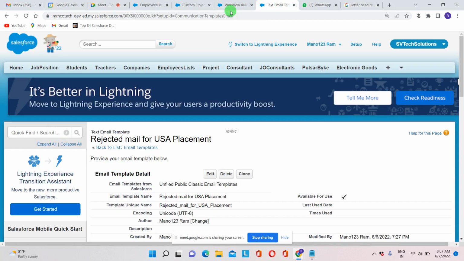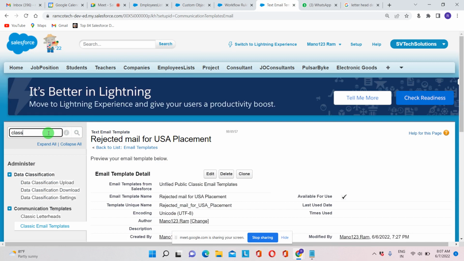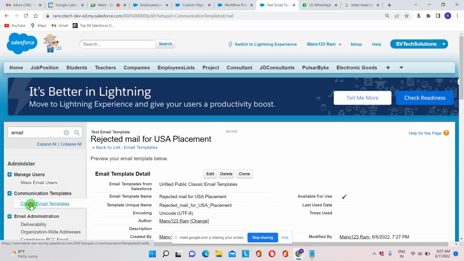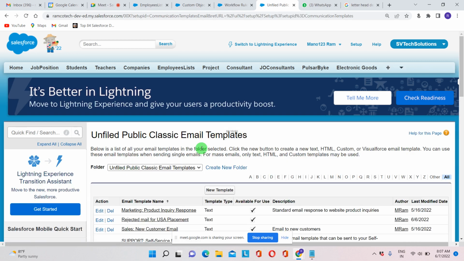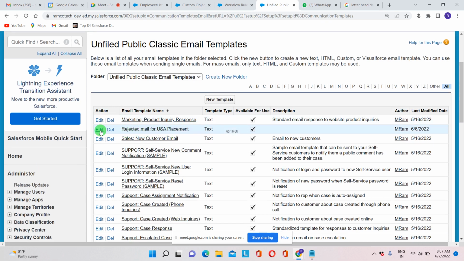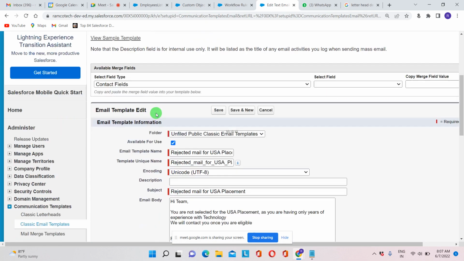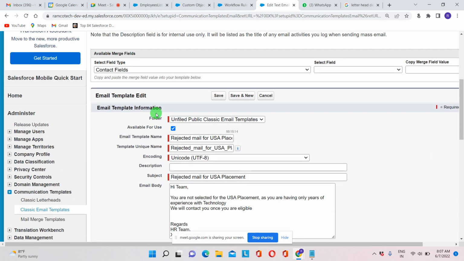So for this, again just go back to the classic email template. Email template. So here it is. Just click on Rejected, edit. See here, we'll be getting this mail content.